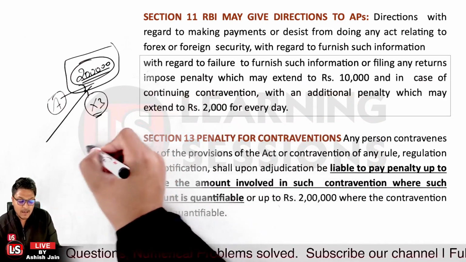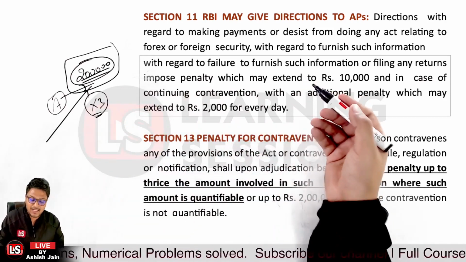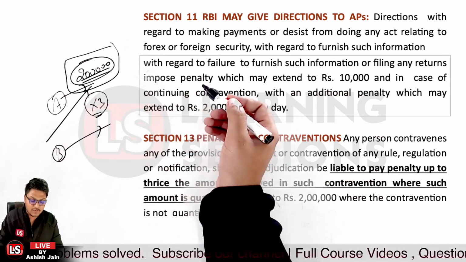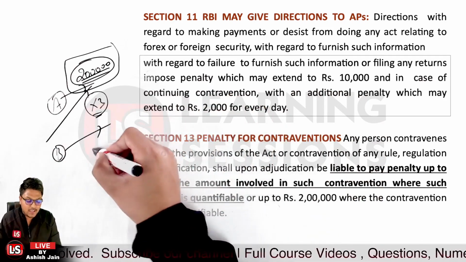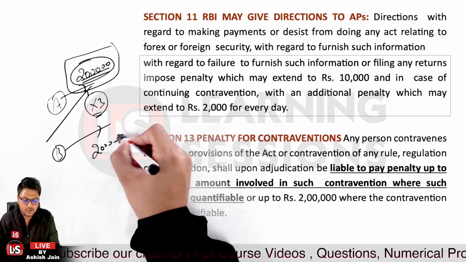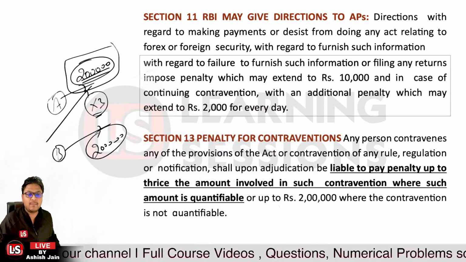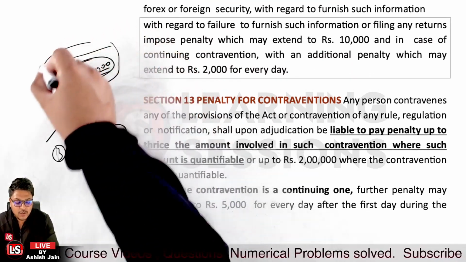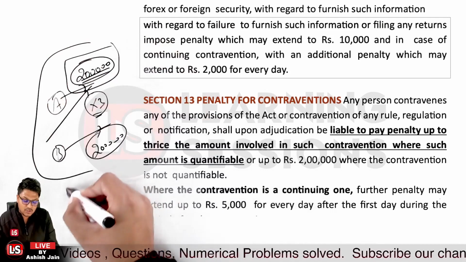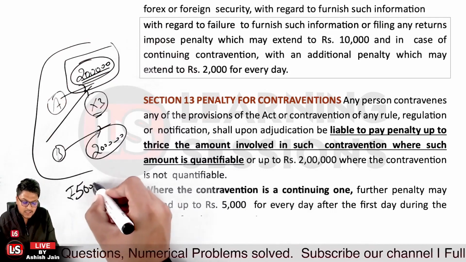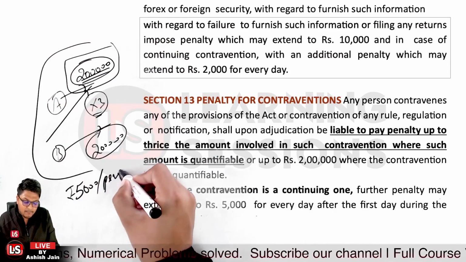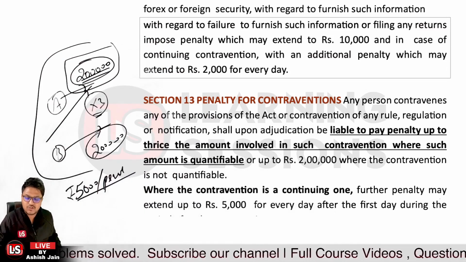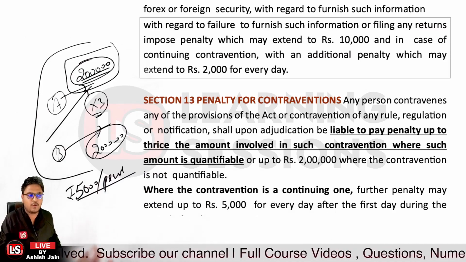And further, where the amount is not quantifiable, let's say person B has undertaken a transaction but the amount is not quantifiable, in that case a penalty of rupees 2 lakh can be imposed. And moreover, if the contravention is continuing in nature, then a further penalty of rupees 5,000 per day can be imposed. That's the provision related to section 13. So section 11 is related to penalty, and section 13 is related to penalty.